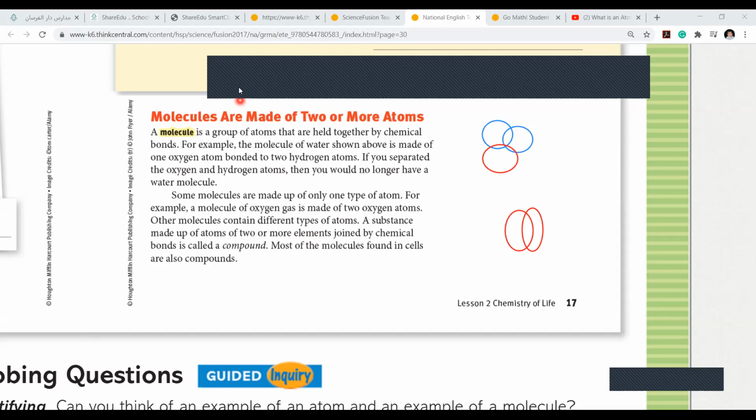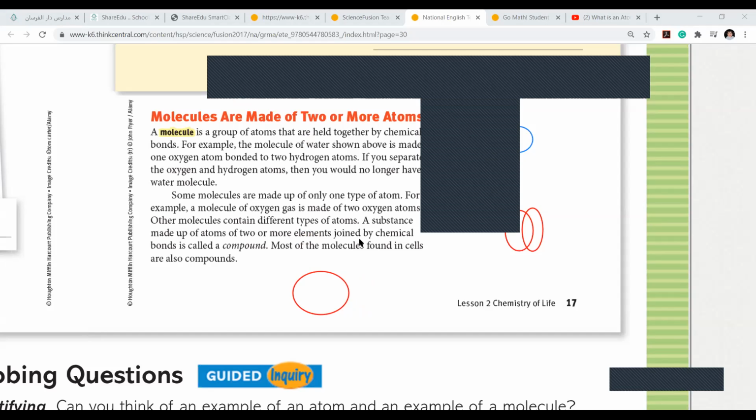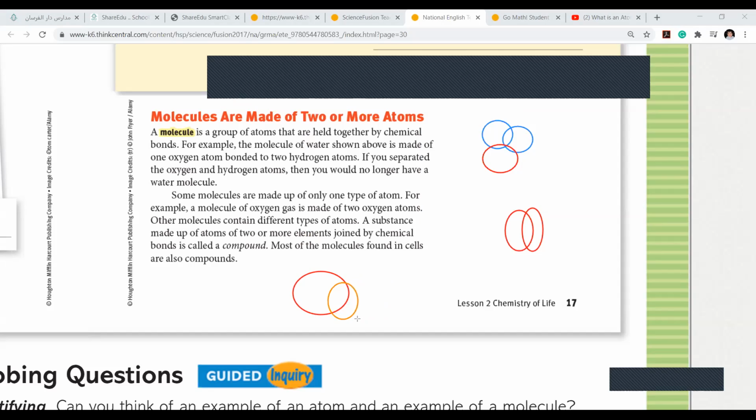Like if this is, see, this is red in color. For example, this is carbon. If this one, maybe this is carbon, this is oxygen. So you will say this is a compound which contains carbon and oxygen atoms. You can also call it a molecule. It's not wrong. But you cannot call a compound a molecule. If there are like 3 or 4 or 5 circles, it will be a compound.